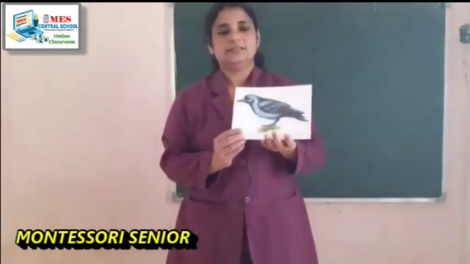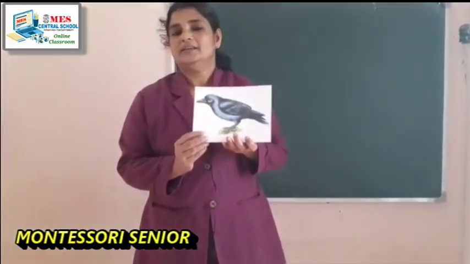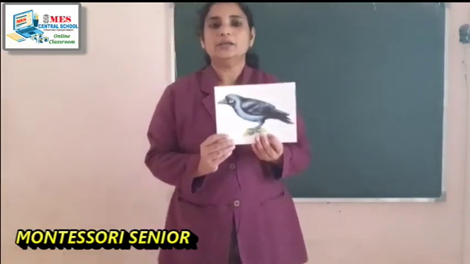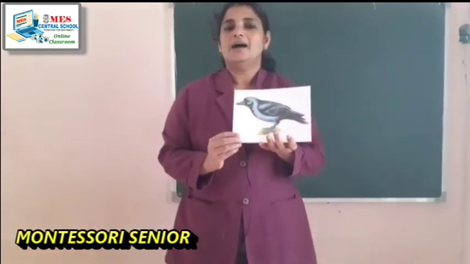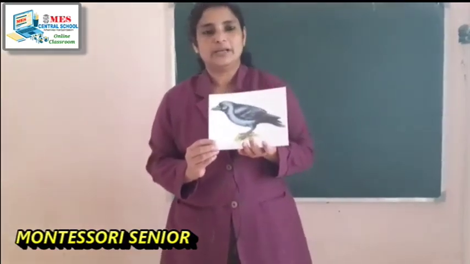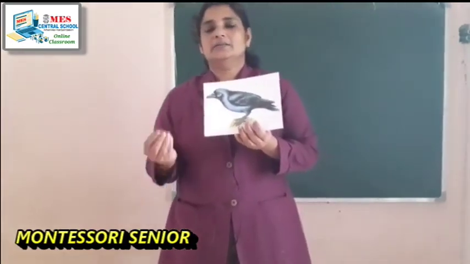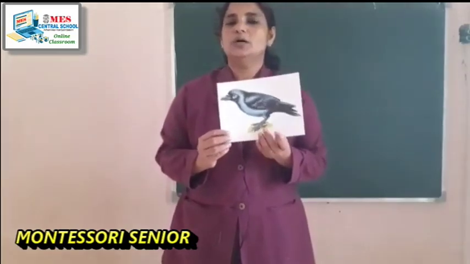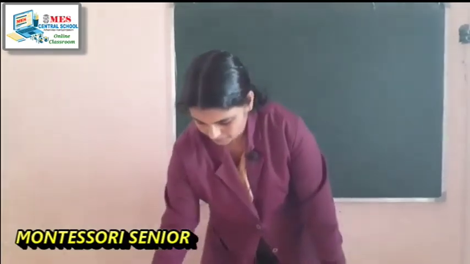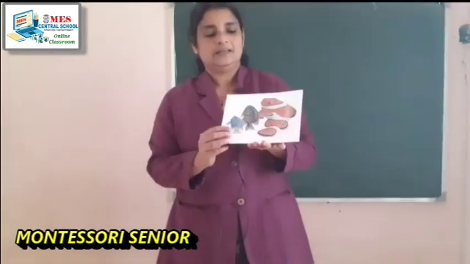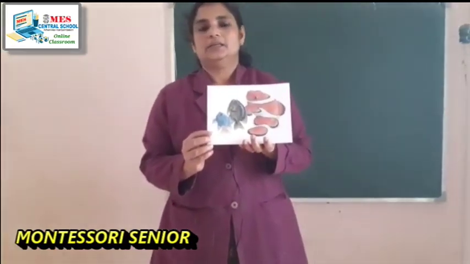Then what is this? This is a crow. Is a crow a living or non-living thing? Yes, this is a living thing. It can move from one place to another, it grows, it reproduces its young ones, and it can eat waste and food items. So this is a living thing. Then what is this? This is a fish. Fish is also a living thing.